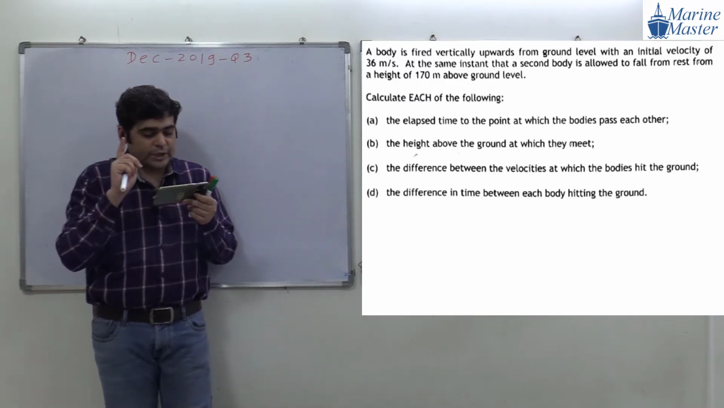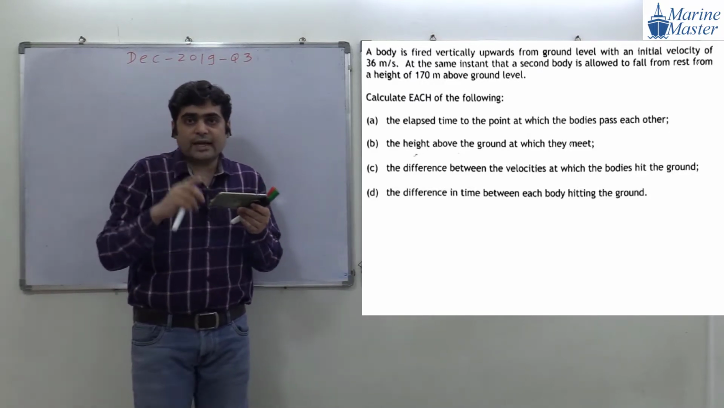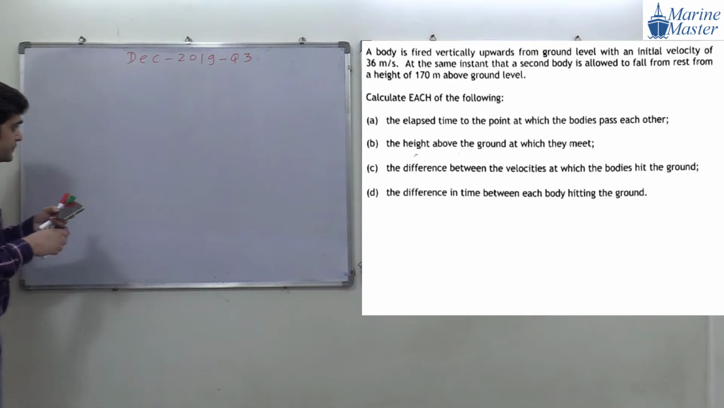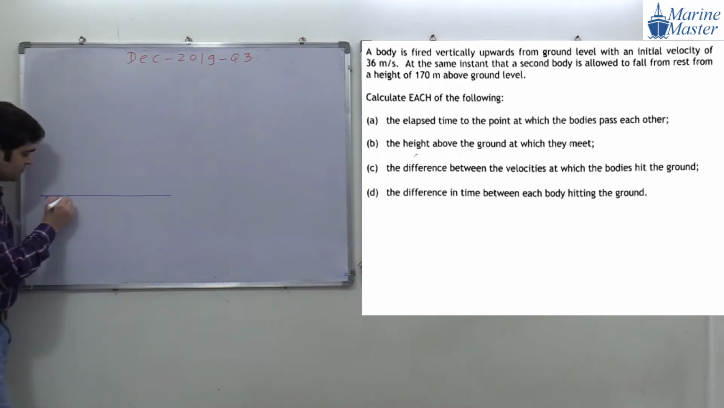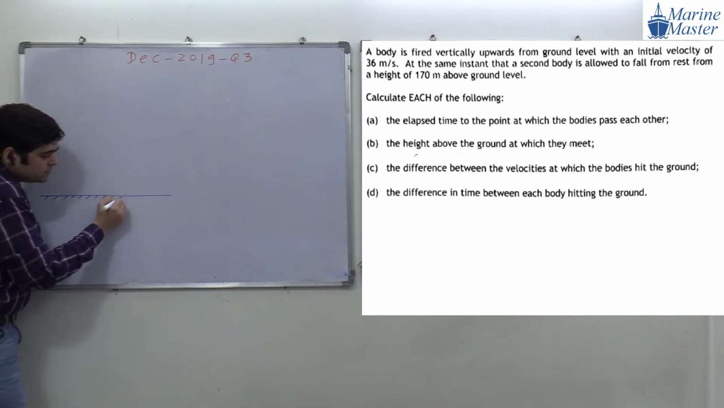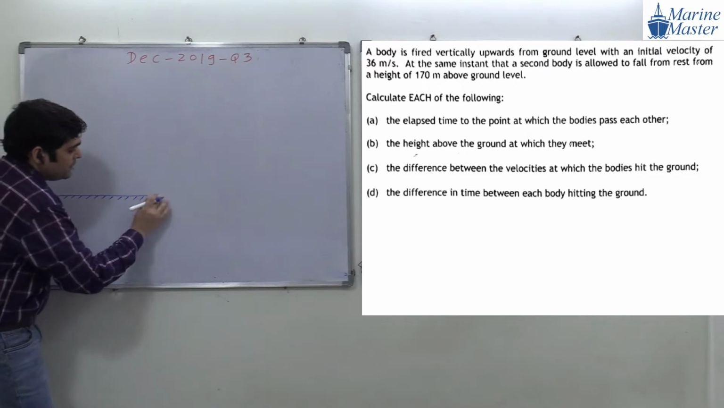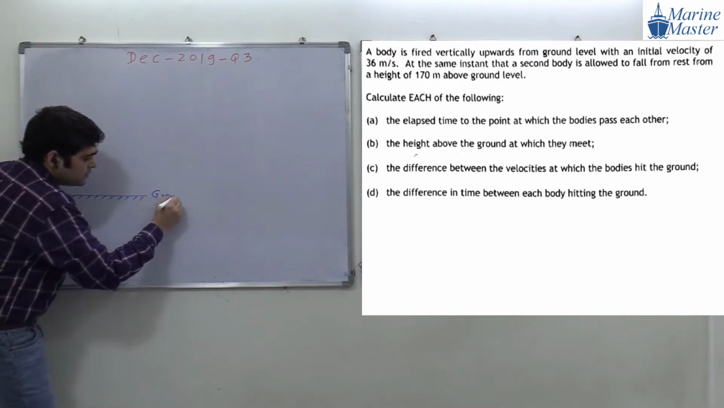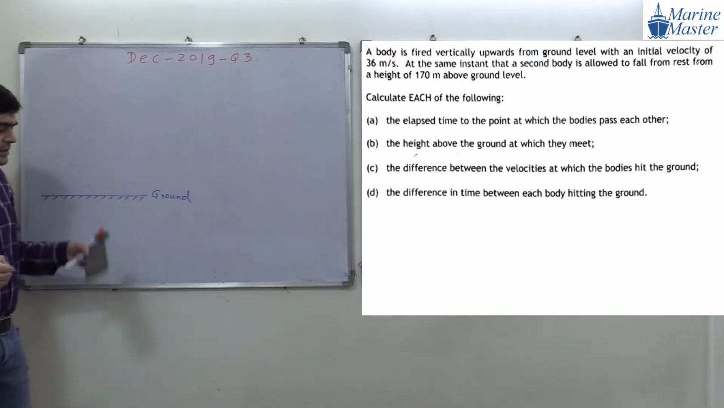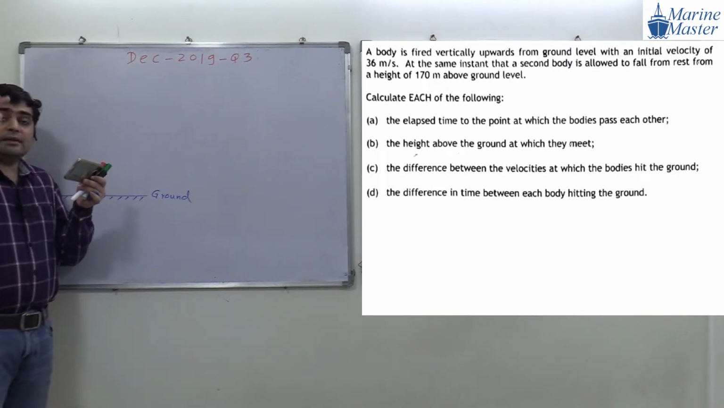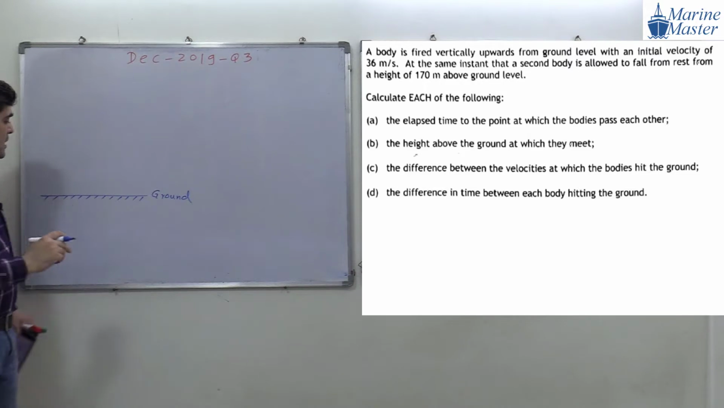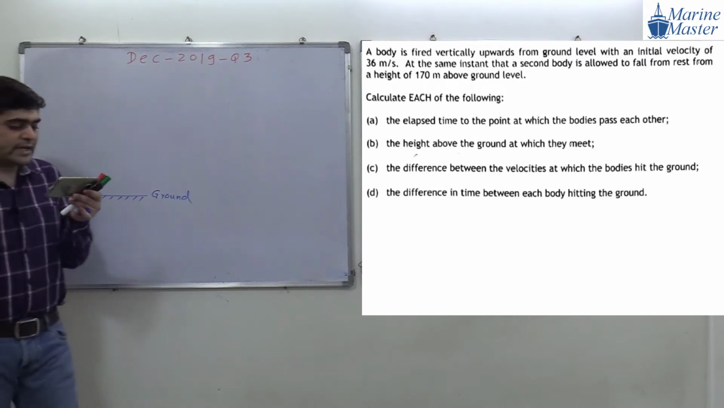Try to see the scenario here. Guys, try to observe the drawing. This is our ground level. Then at 170 meters, there is another level. So from the ground, try to see the scenario.